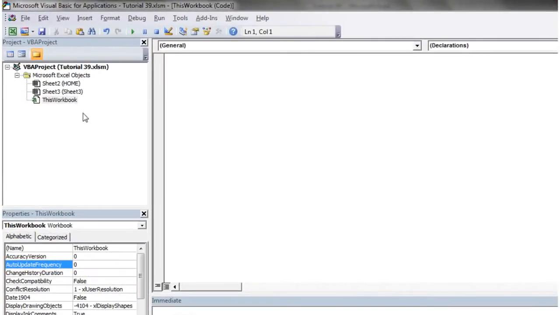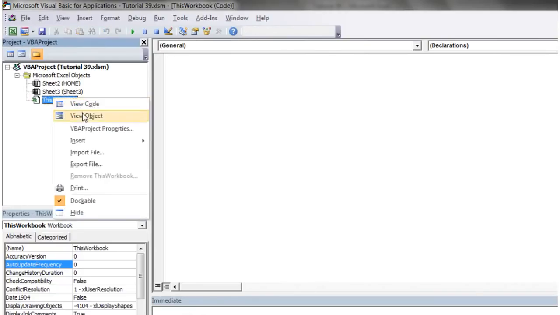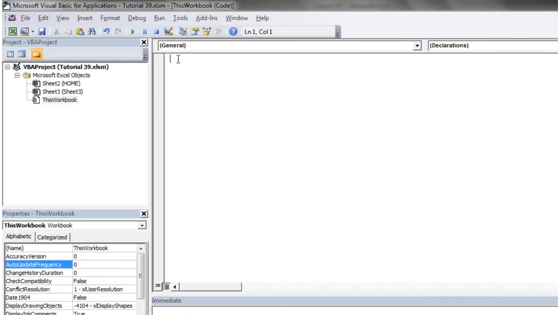To do this, go into your Visual Basic editor and then double click on this workbook object, or go to view code on this workbook object. Then come into your editor and just select workbook from your drop down and then make sure open is selected from here, and it's going to come up with this workbook underscore open sub. So this is the sub that you put in and it will run whenever the workbook opens up.